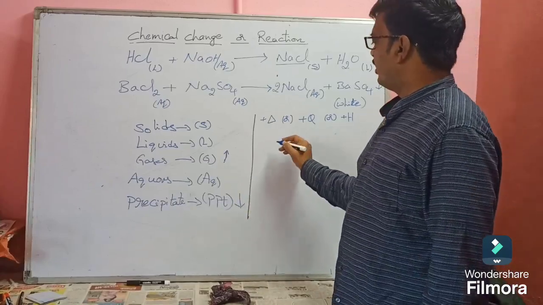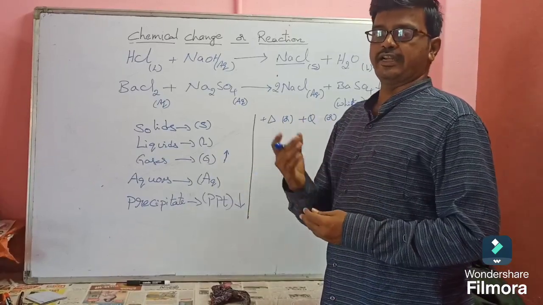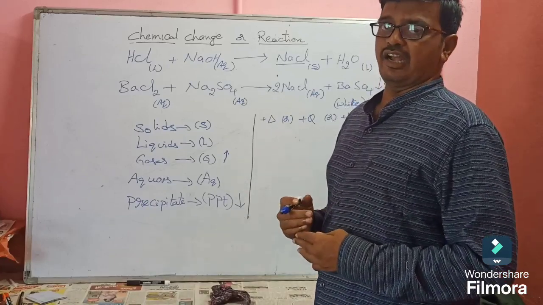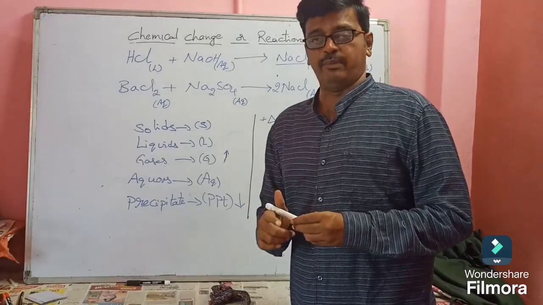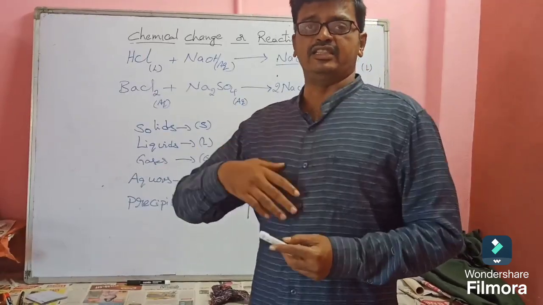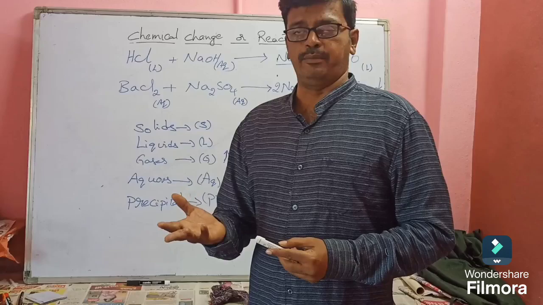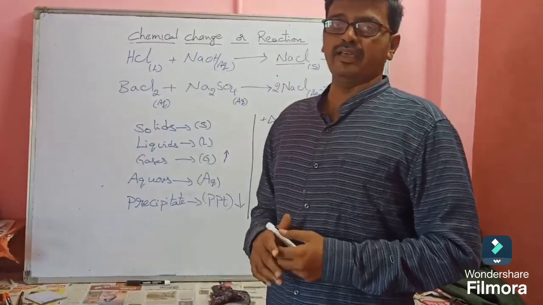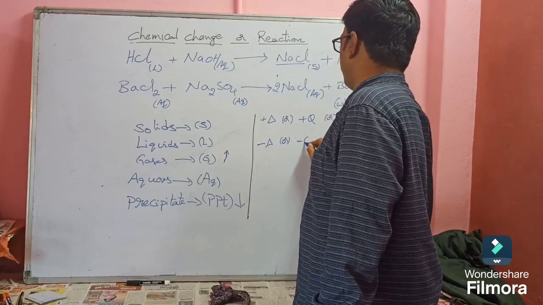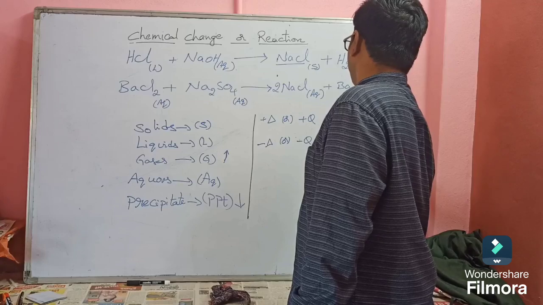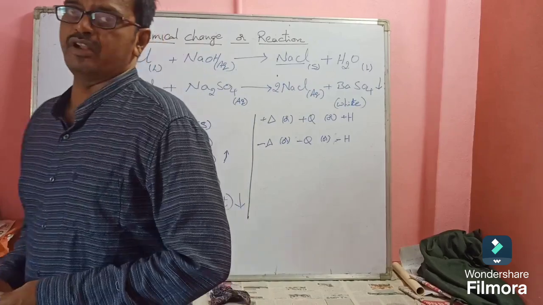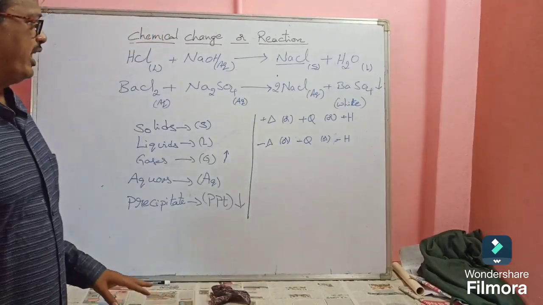If a chemical reaction takes place by absorbing heat energy, those reactions are called endothermic reactions. A chemical reaction needs to take heat energy, and without taking heat energy the chemical reaction will not take place. Those reactions are called endothermic reactions. There we will write minus delta, or minus Q, or minus H. This common terminology we will use for balancing chemical reactions.